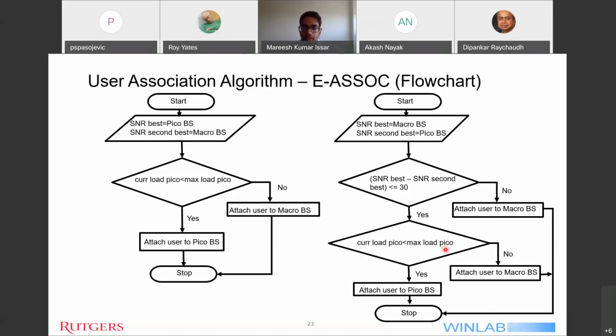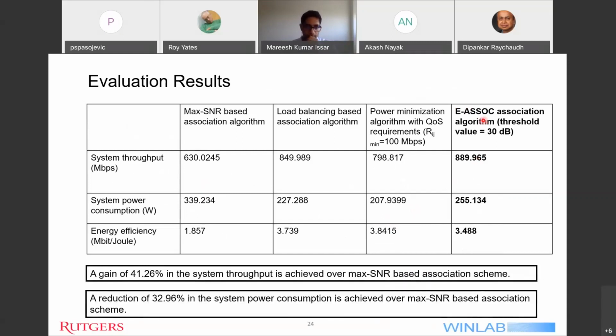So until now, does anybody have any question? You chose the threshold of 30. Yeah, Professor. Yeah. Okay, then moving on. Question, Mareesh. Yeah, Professor. How did you choose the threshold of 30?